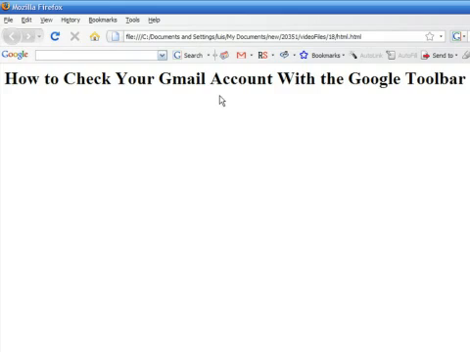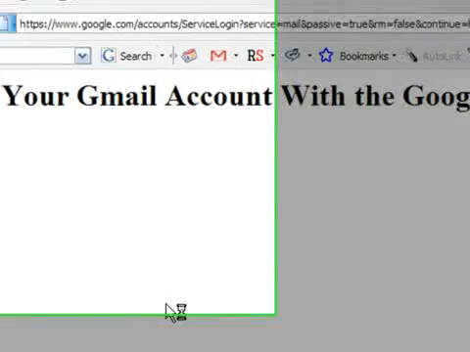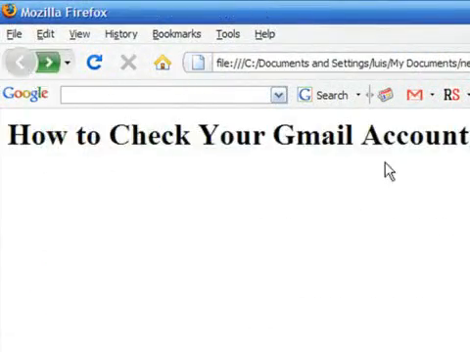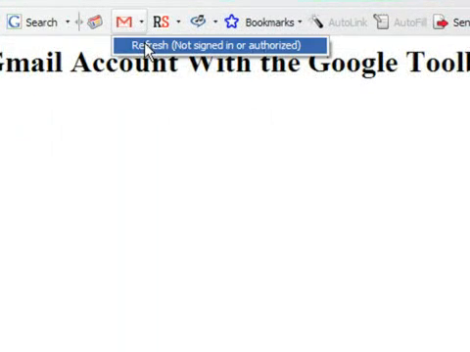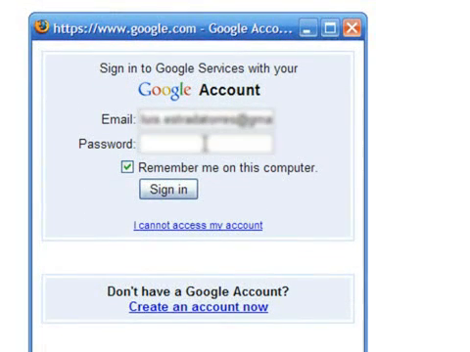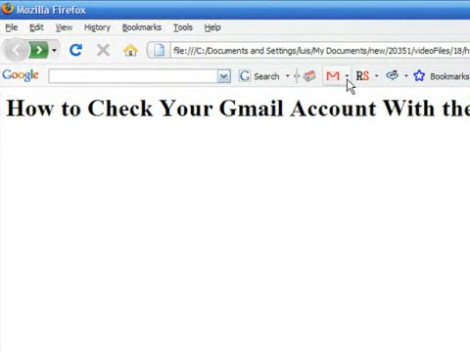Once you have the Google Toolbar installed, right in the middle of it, there is the Gmail button. If you click on the button, you are taken to the Gmail login web page. However, if instead you choose the refresh option, you get a new page where you can enter your username and password for your Gmail account. Once you enter this data, then you can check your email by just pressing the button.